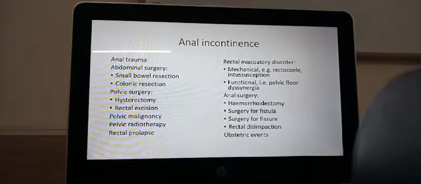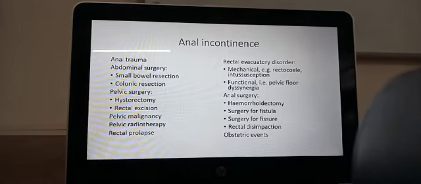Or there can be pelvic floor dysfunction. The pelvic floor may not act together. While some fibers of the pelvic floor are relaxing, others may be tightening, or while others are tightening, some may be relaxing. And if that happens, that's called dyssynergia, and so the person can have incontinence. Anal surgery like hemorrhoidectomy, surgery for fistula in ano or a fissure in ano, or relieving a rectal impaction, disimpaction, can all cause problems of the anal canal.